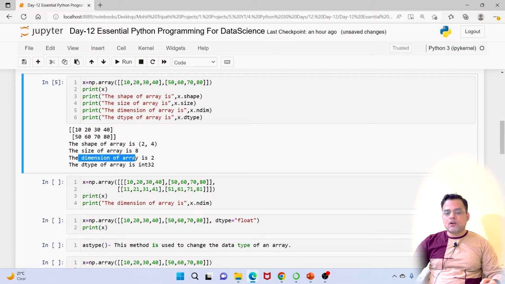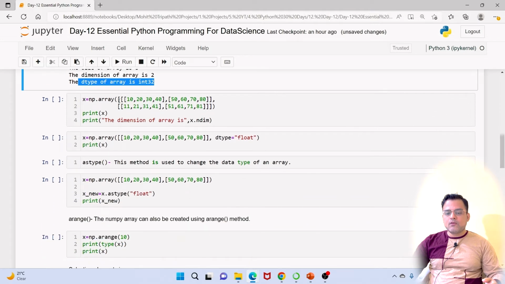And the dimension of array is 2, which means it is a two-dimensional array, and the dtype is integer 32. So there are different types of dtypes like integer 32, integer 64, and it is basically how big the value a numpy array can store in a single item.